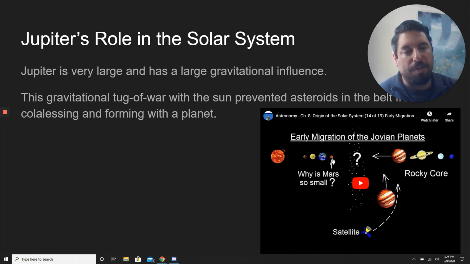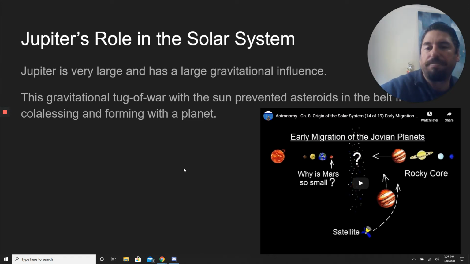So the reason that Mars is small and Jupiter is large is because Jupiter kind of siphoned off some of the nebula, the gas and the dust from the nebula that should have gone to Mars, and it pulled it into Jupiter, made Jupiter extra large. And you had kind of like this tug of war between the gravity of the sun and the gravity of Jupiter, and these asteroids didn't form into Mars, they didn't form into Jupiter. So it's kind of like just leftover rock that should have gone one way or the other, and it just kind of didn't go either. It just kind of stayed there in the middle.